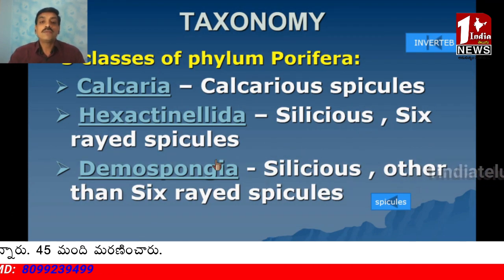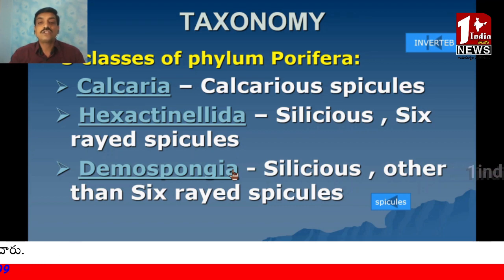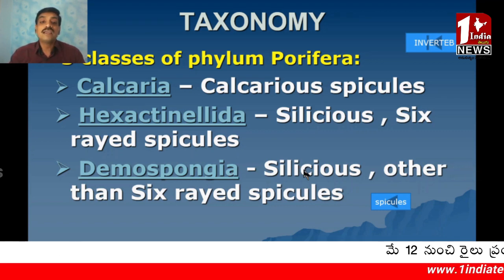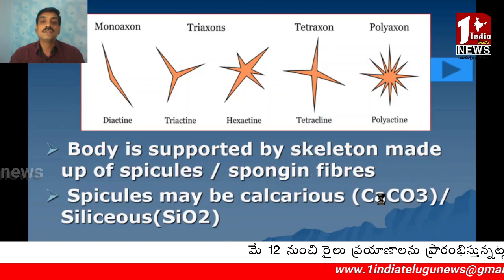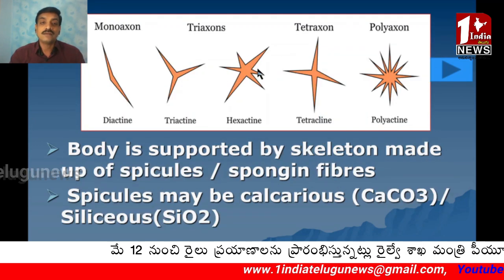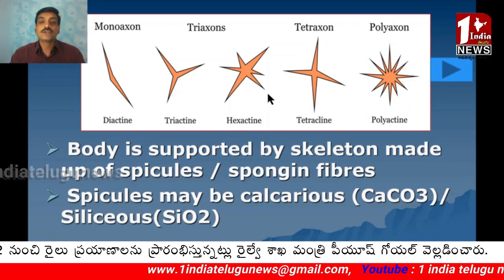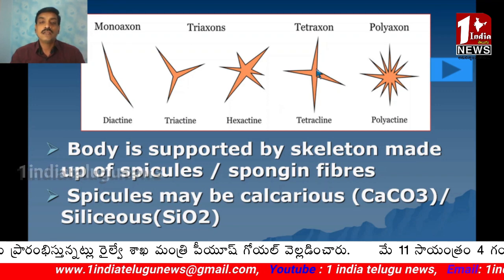And Demospongia also include siliceous spicules, but other than 6-rayed spicules, meaning they may be triactin spicules, tetractin spicules, etc.